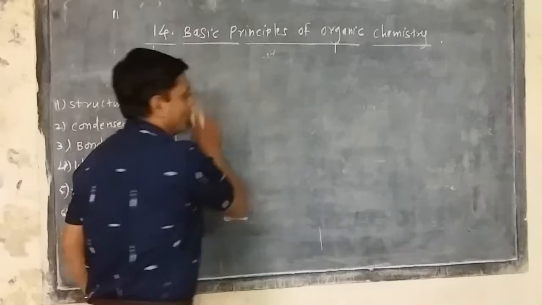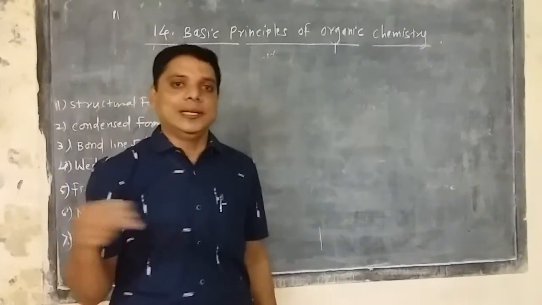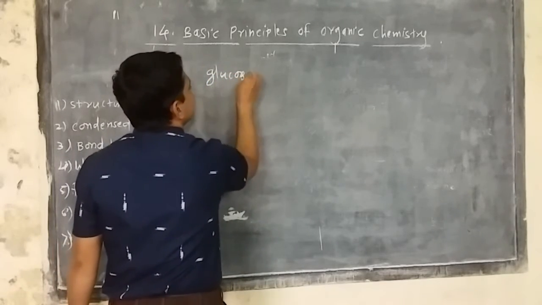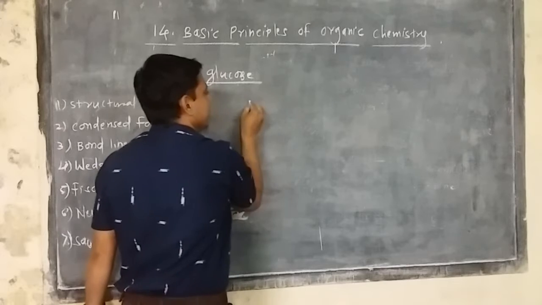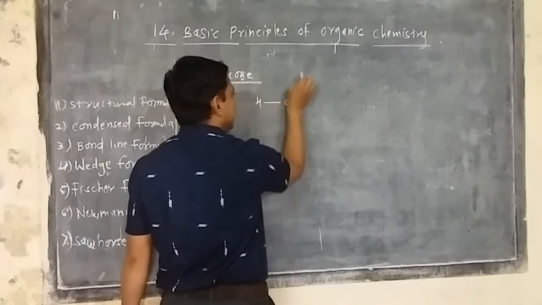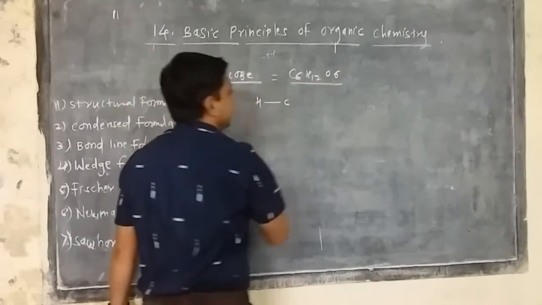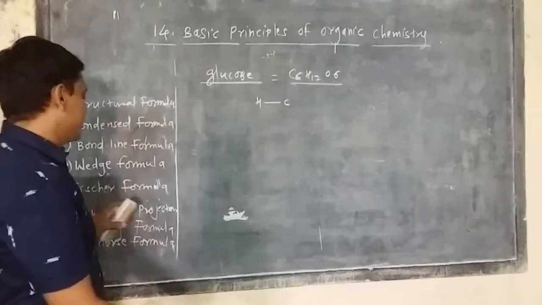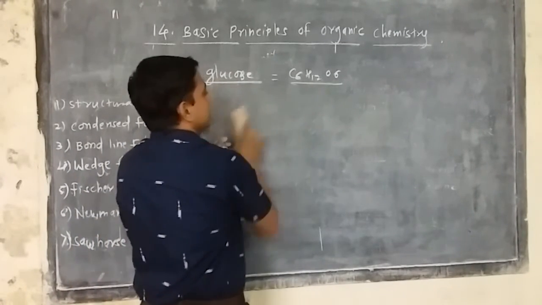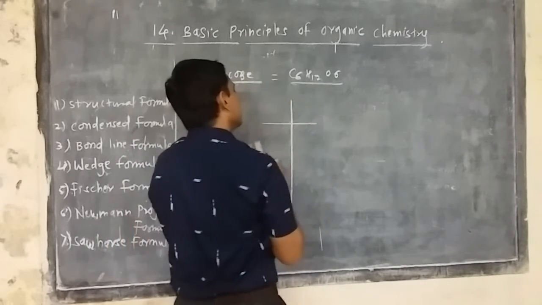That's the Fisher formula. So the Fisher formula will be shown by simple lines. For example, suppose glucose is there, and this glucose can be represented in such a way. Its molecular formula is C6H12O6, but it is represented according to Fisher's formula in this way.